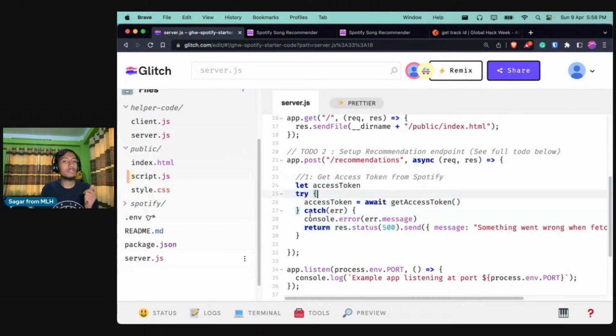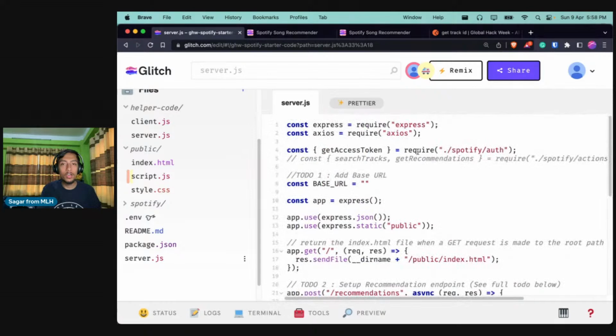And again, we use the try-catch block to try the code execution. If some error happens, we are displaying it on the console as well as sending some message over here. And we are using a function named getAccessToken, right? And that function is inside Spotify auth.